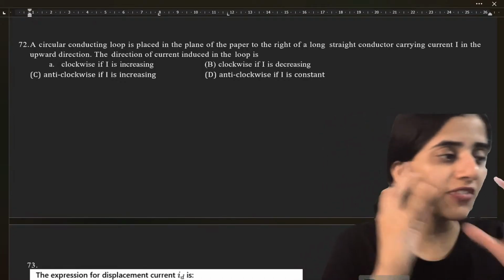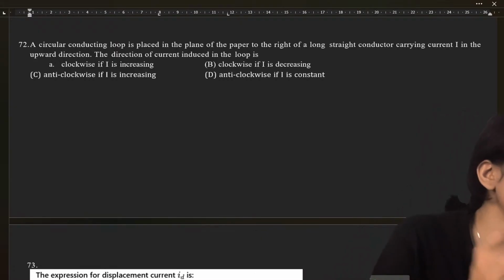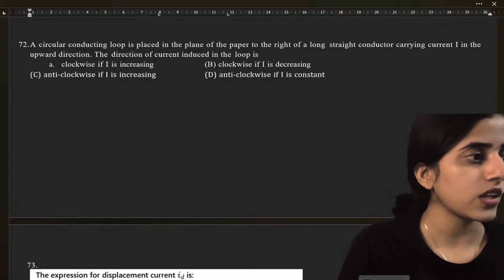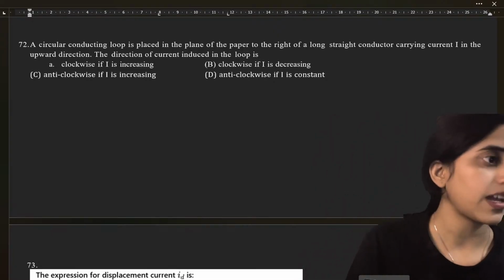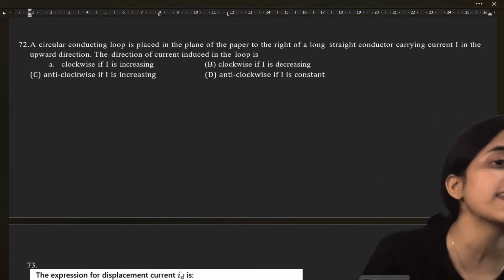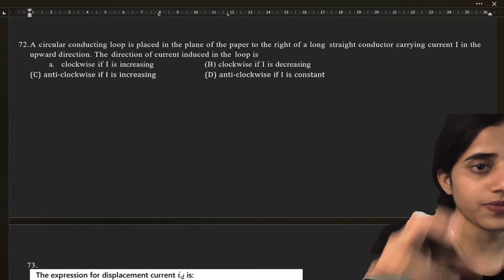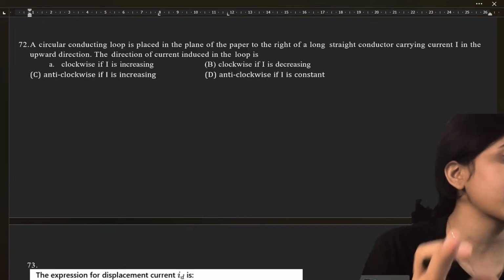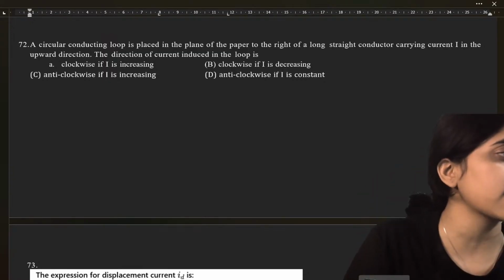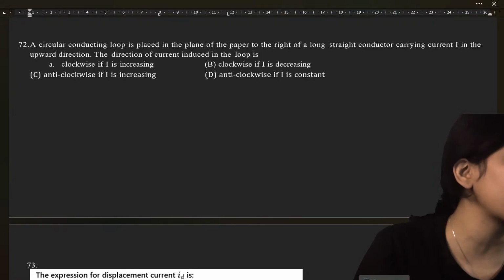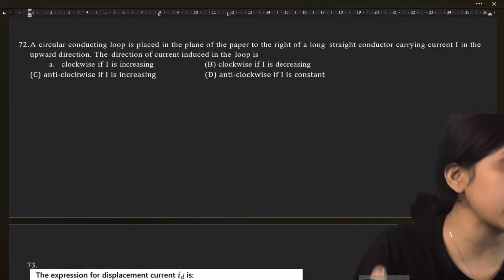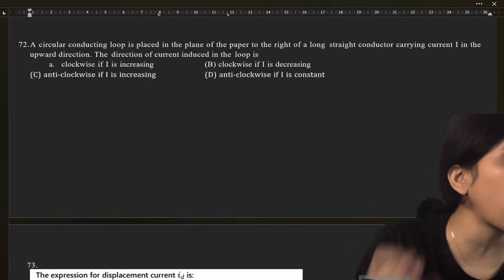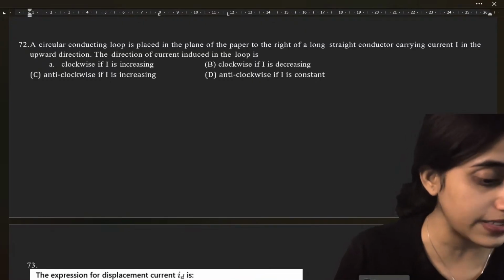Okay, see the magnetic field direction. If you look at a long straight conductor that creates a magnetic field, you can use the right hand rule. You will see that I is going upwards, and the magnetic field near the loop will point into the page. Now, what about increasing current? If the current in the straight conductor is increasing, then the magnetic field will also increase. But according to Lenz's law, the induced current in a loop will always oppose the increase in magnetic field.